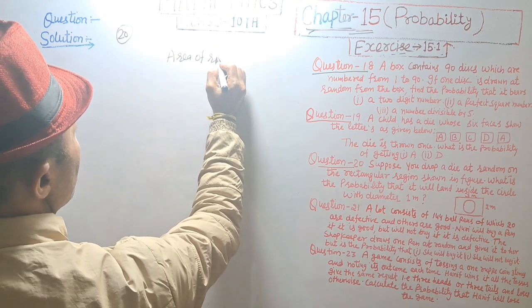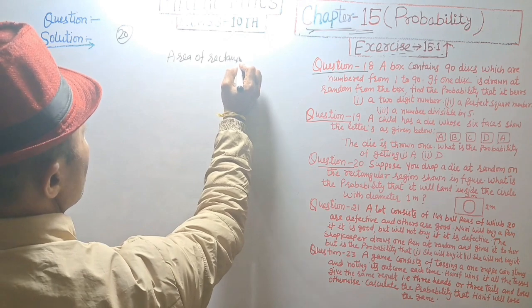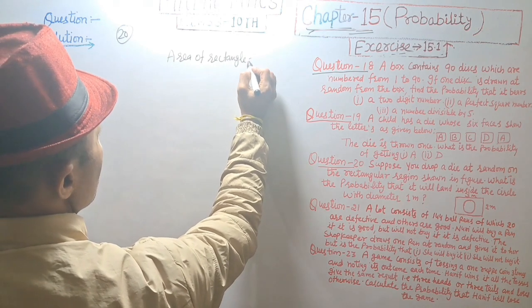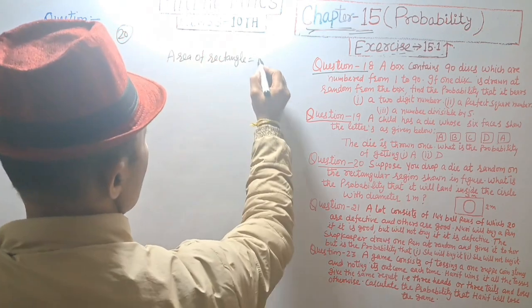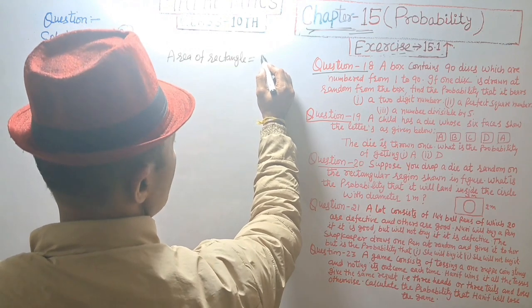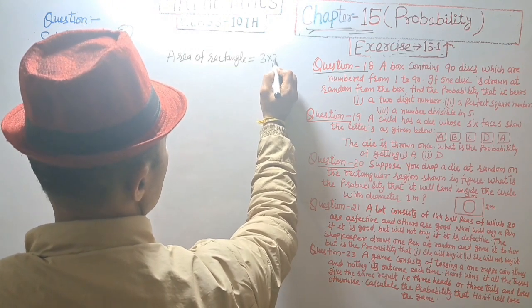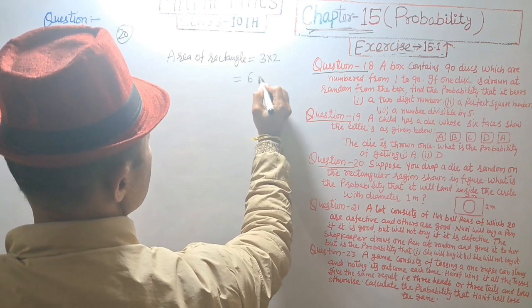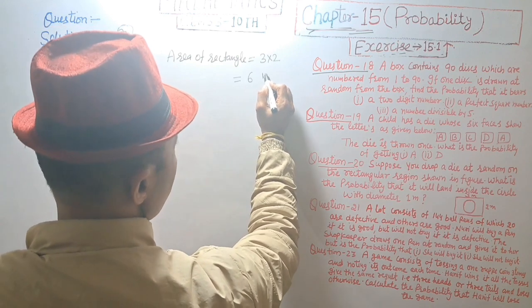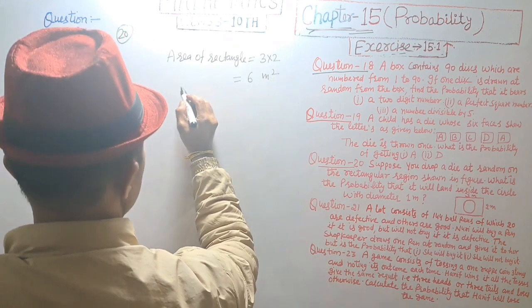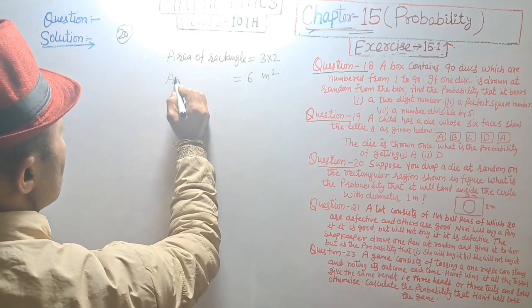Area of rectangle is equal to length into breadth, 3 into 2, that is equal to 6 meter square. Area of rectangle is 6 meter square.